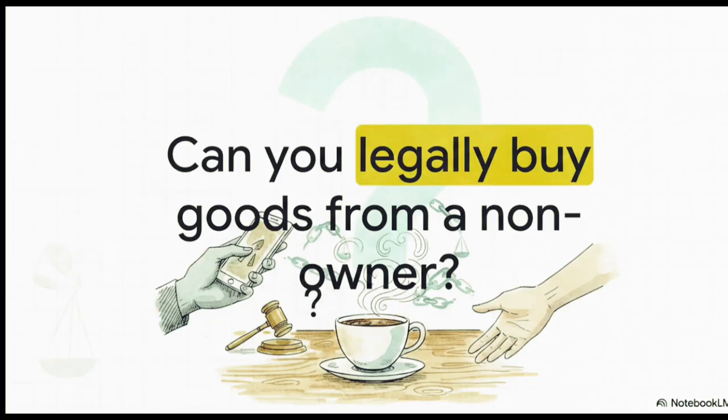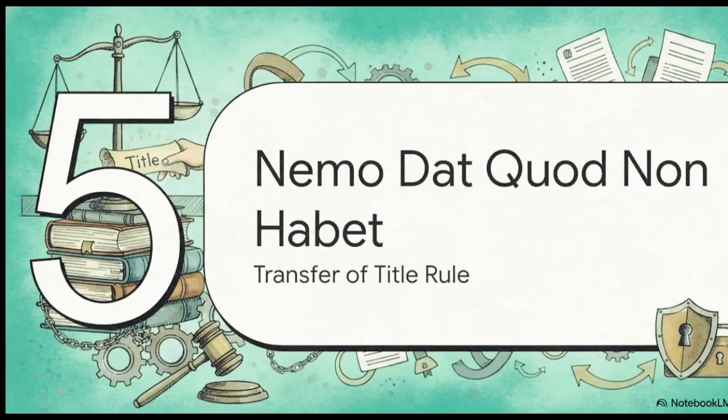But wait. Let's look at a bit of a dramatic plot twist. What happens if you, in complete innocence, buy goods from someone who isn't the real owner? Like if a thief steals a phone and sells it to you at a local coffee shop. Do you legally own that phone now? What do you think? That brings us to Section 5, nemo quod non habet.